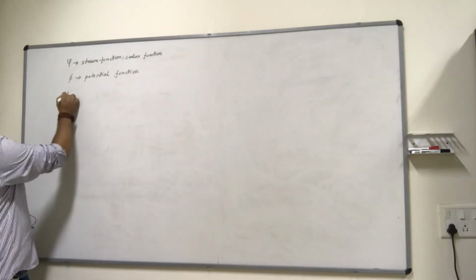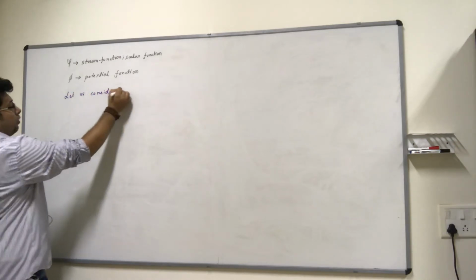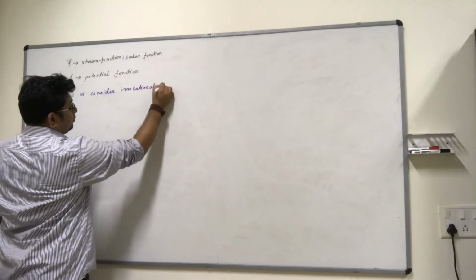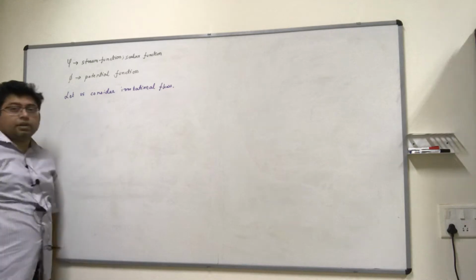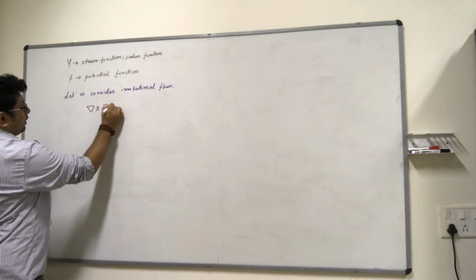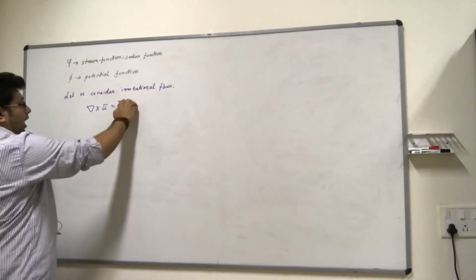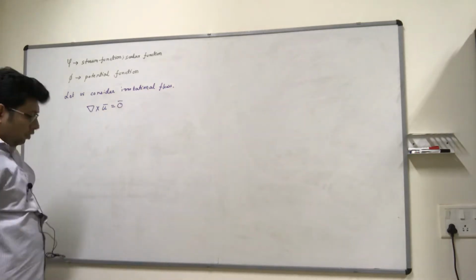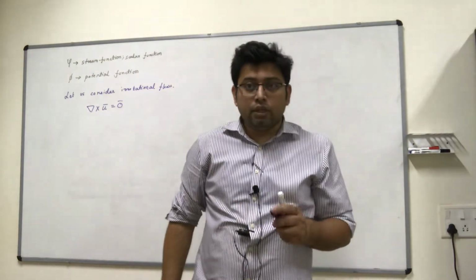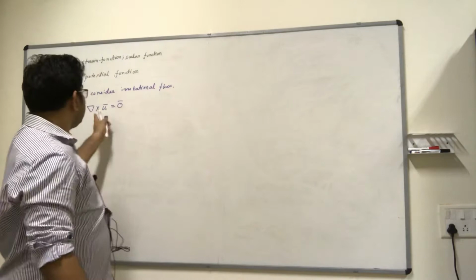Let us consider irrotational flows. How do we define irrotational flows? Do you remember? The curl of the velocity field is equal to 0. I have put a hat over this because the 0 is also the 0 vector. Where is this equation valid? In an irrotational flow, this equation is valid everywhere, at every point. So this has to be satisfied at every point.